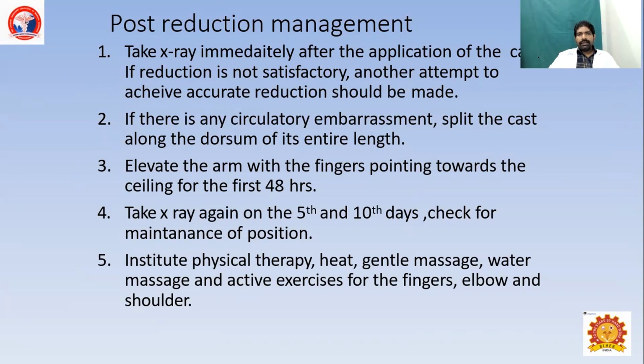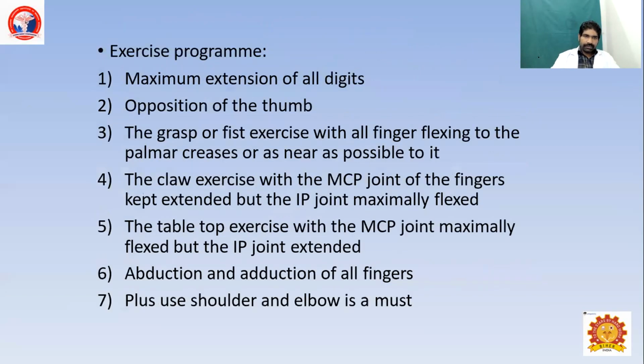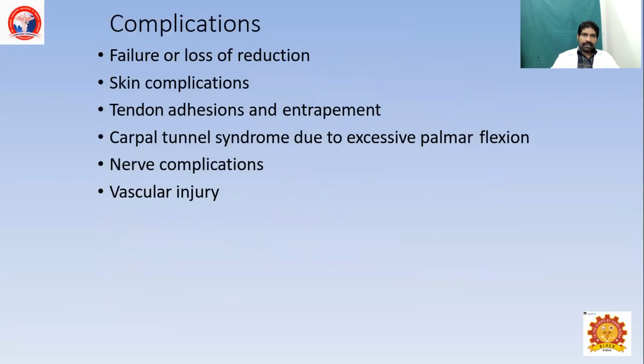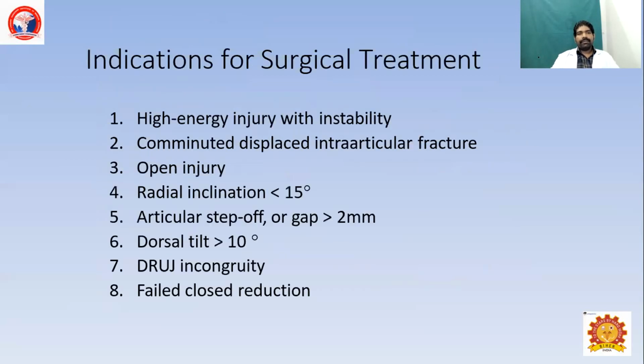If any embarrassment, split the cast along the dorsum of the entire length, elevate the arm, with fingers pointing towards the ceiling for the first 48 hours. X-ray should be obtained again in the first week, then on the 15th day, and check for the position. Complications will be loss of reduction, skin complication, tendon adhesions and entrapment, carpal tunnel syndrome, nerve complication, vascular injury.